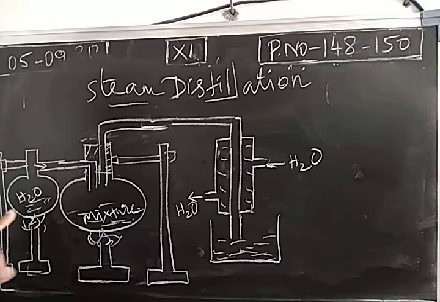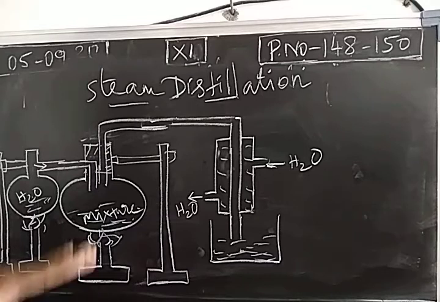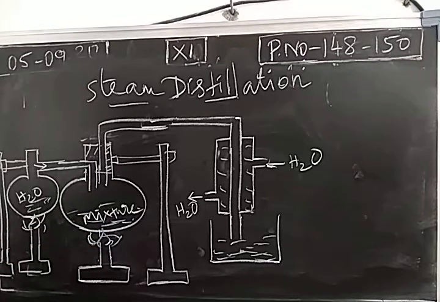So at 373 Kelvin, the organic compound should not dissolve in the steam, should have high vapor pressure, and should be stable. The impurities present will mostly be non-volatile in nature, so the non-volatile impurity will settle at the bottom. So this is called a steam distillation process.